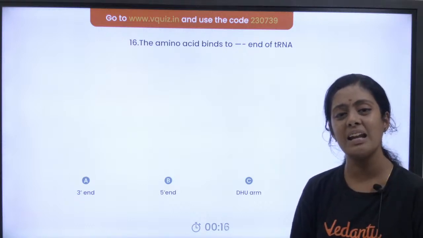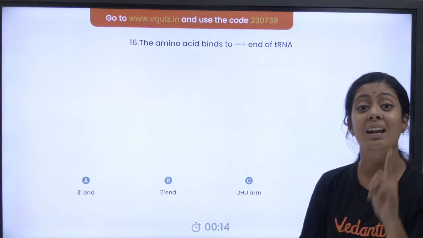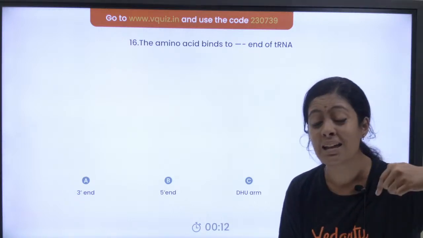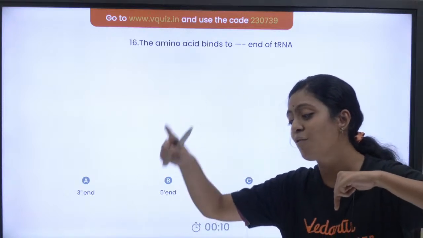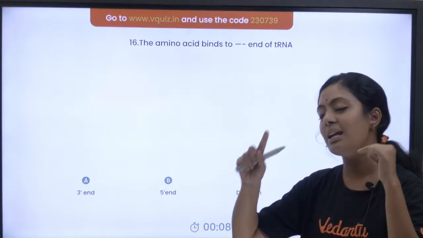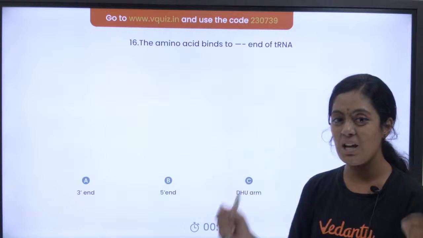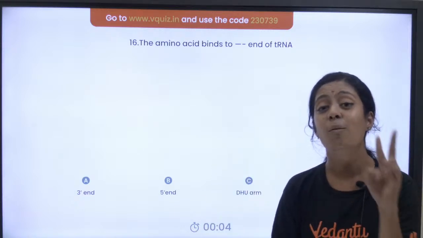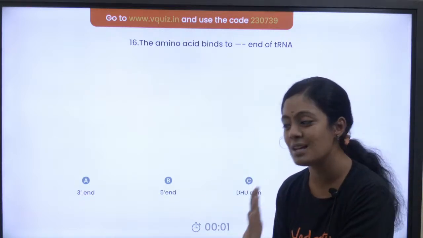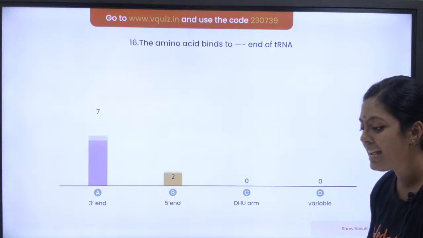Why is this tRNA charged? Because this tRNA is the one which is going to carry my amino acid to the site of protein synthesis. Yes, we call it as amino acylation of tRNA also. Both are correct. And what is the enzyme involved? Amino acid tRNA synthase. Yes.